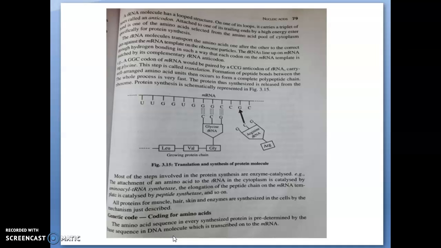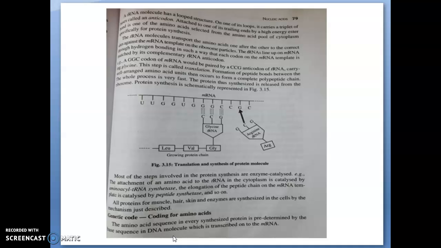So, the transfer RNA picking up the amino acid from the cytoplasm pool is catalyzed by amino acyl transfer RNA synthetase, and the elongation of the polypeptide chain, that means protein synthesis on the mRNA template, is catalyzed by peptide synthetase.